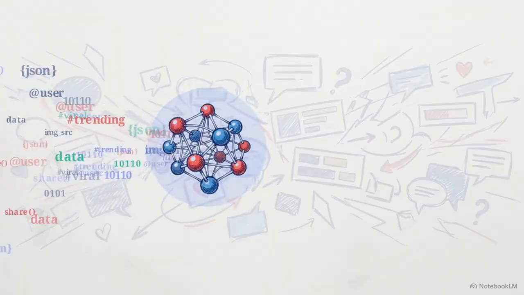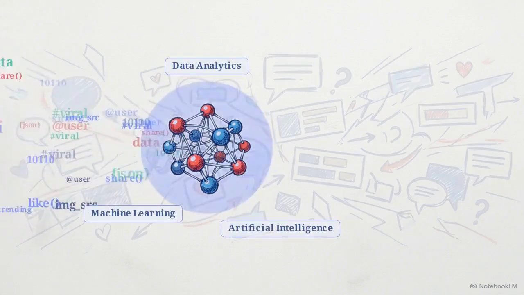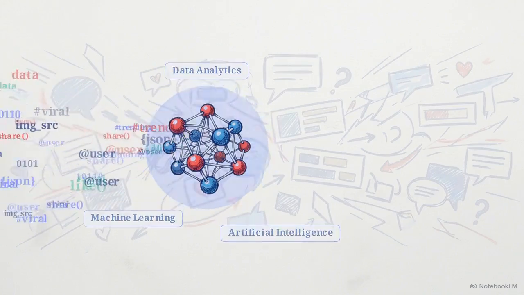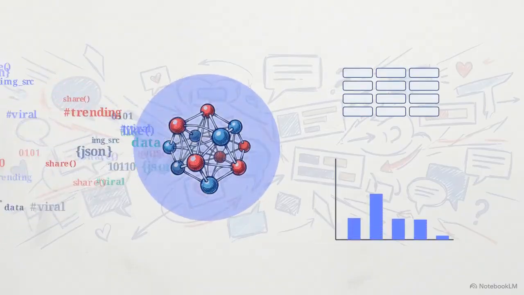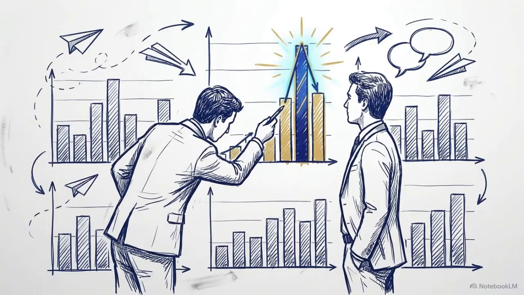By applying data analytics, machine learning, and artificial intelligence, we can parse out the relevant signals and output perfectly structured rows of data alongside clean visualizations. Mastering this specific transformation process is exactly how organizations turn raw digital chaos into a measurable, actionable strategy.